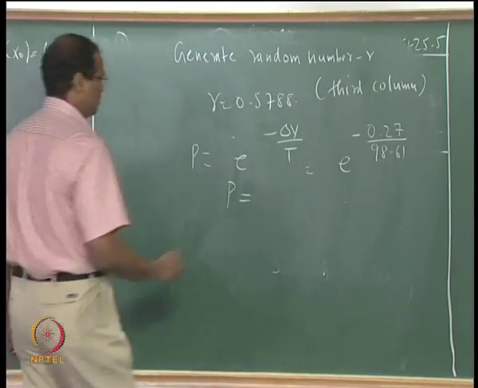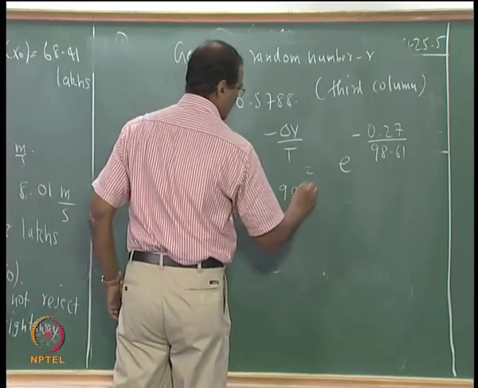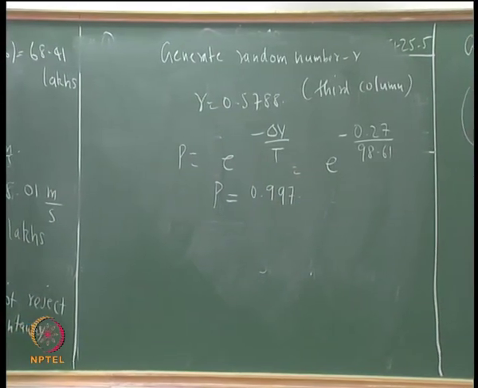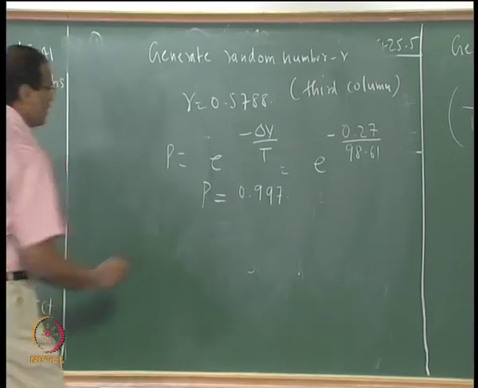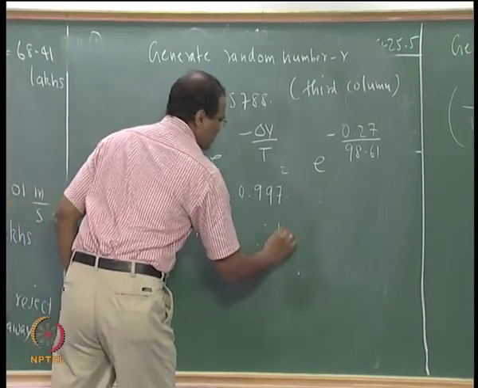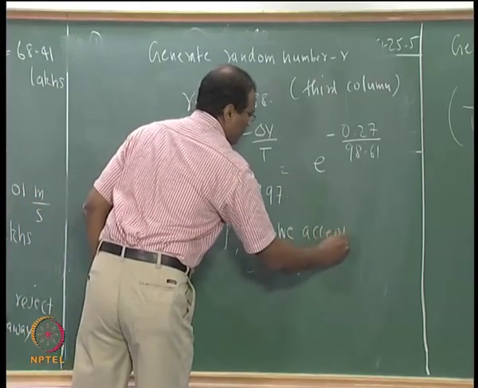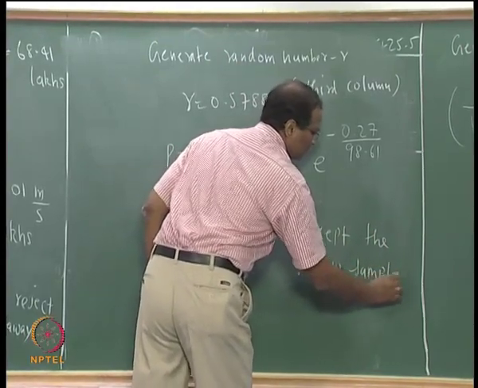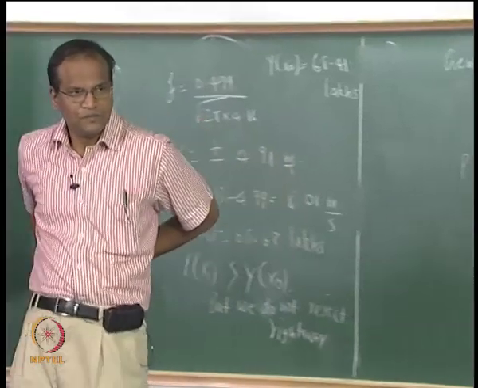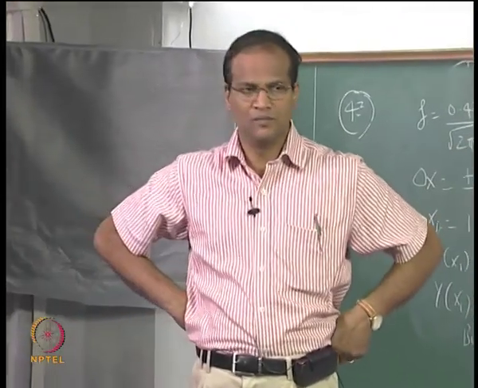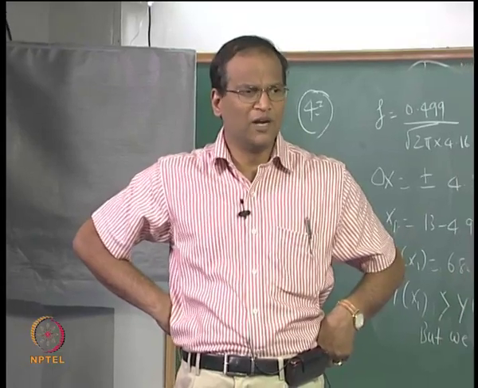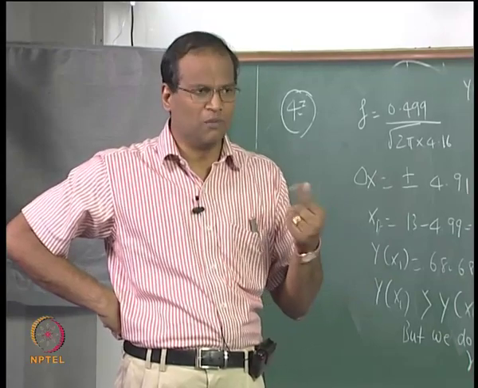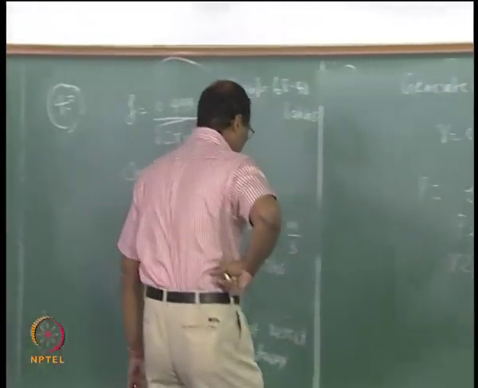Oh, if R is less than or equal to P, we accept, right? R is less than P, therefore we accept this new sample, even though it went down. That is the simulated annealing. It may look counterintuitive, but in the long run it works, because now next iteration I am going to say T1 equal to T0 by 2. Okay, we will do one more iteration and then we can close.